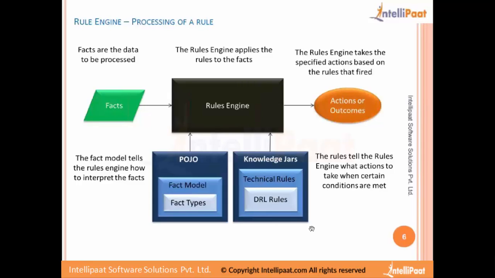So these are the rule files, the .drl files, or the decision tables, the Excel sheets which contain the rules, or those are the rule part of it. Those are also embedded as knowledge artifacts and already deployed to the rule engine before it starts executing. So these are the two things that we need to provide to the rule engine as input before it goes